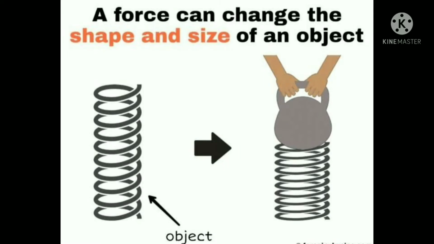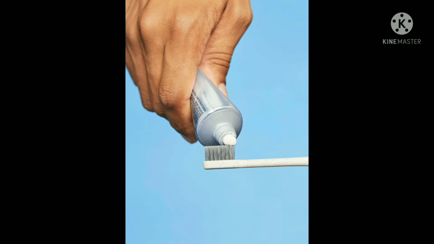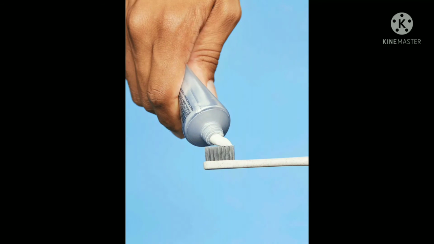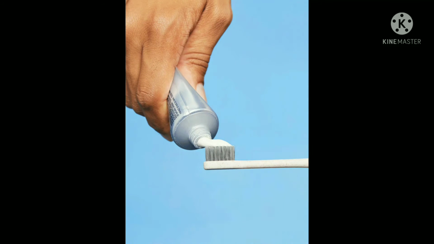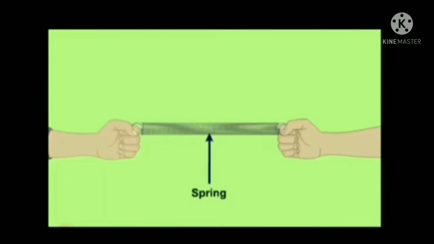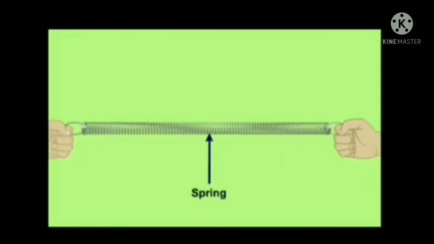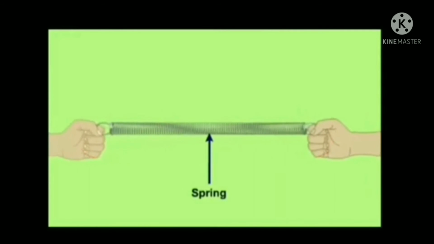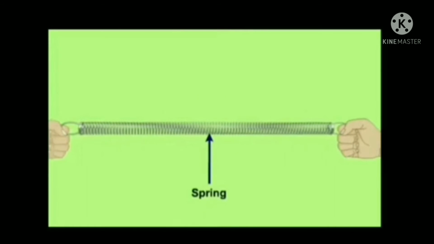A force can change the shape and size of an object. Examples: first, the shape of a toothpaste tube changes when we squeeze it because we apply force while squeezing it. Second example, if we take a spring and pull it at both ends with our hands, then the shape and size of the spring changes. The force of the hands changes the shape and size of the spring.